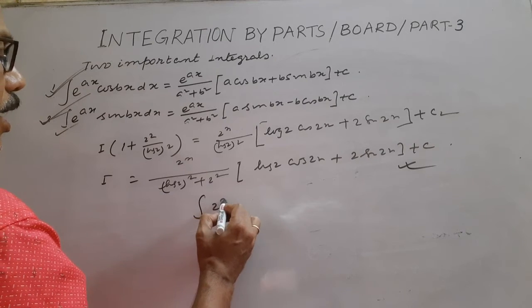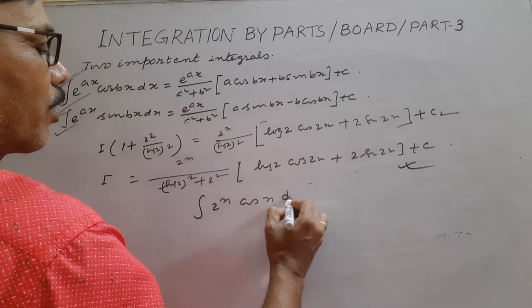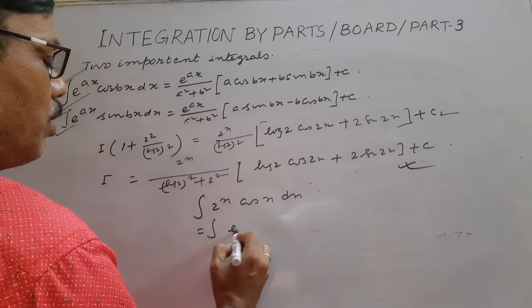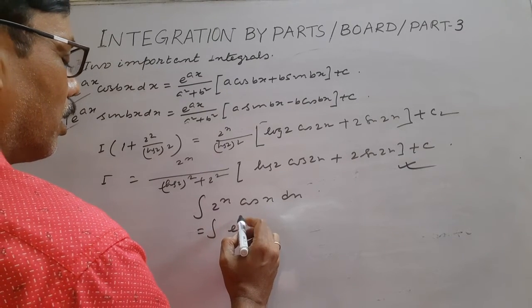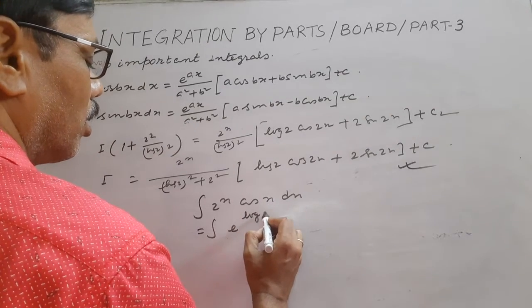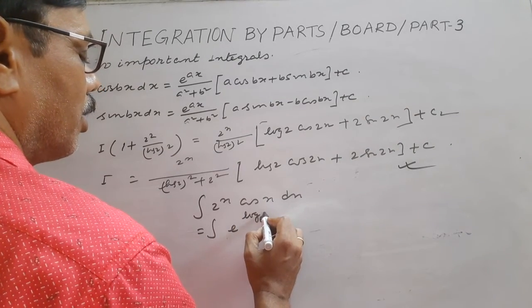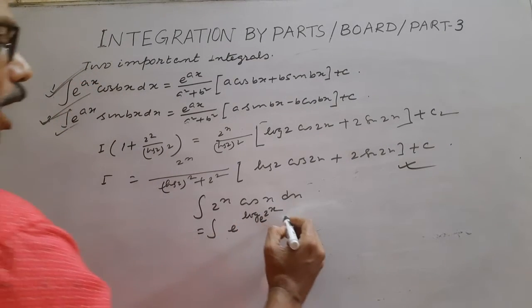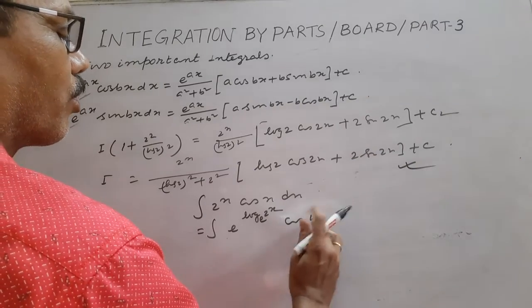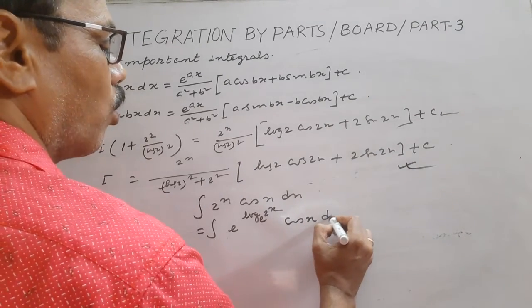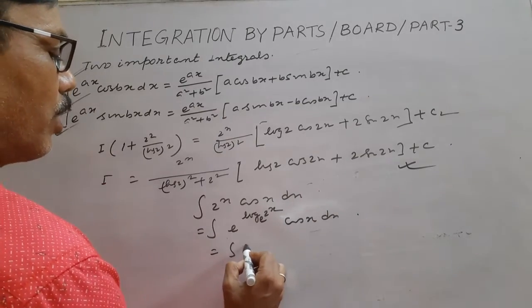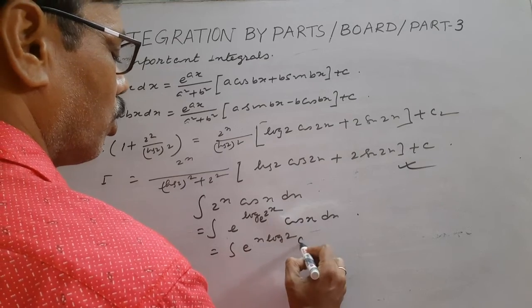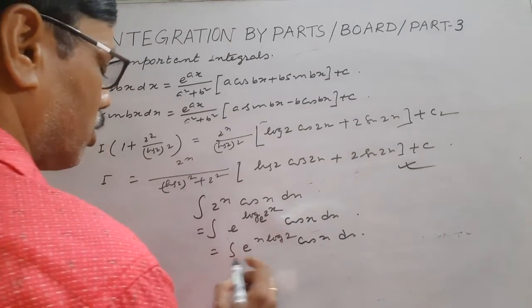So 2 to the power x into cos x dx, you can also write as e to the power log 2 to the power x, that is e to the power x log 2, cos x dx, an alternative form.